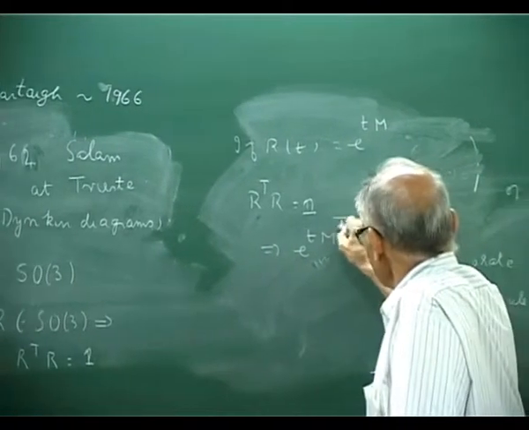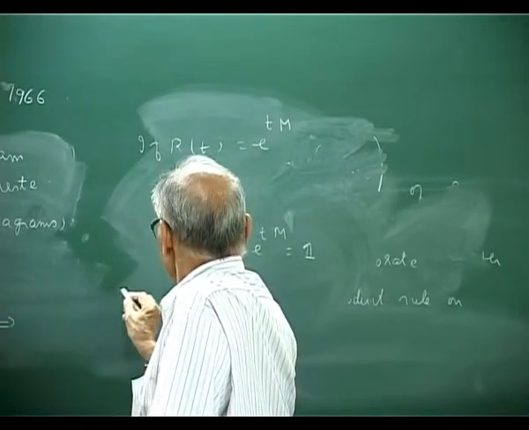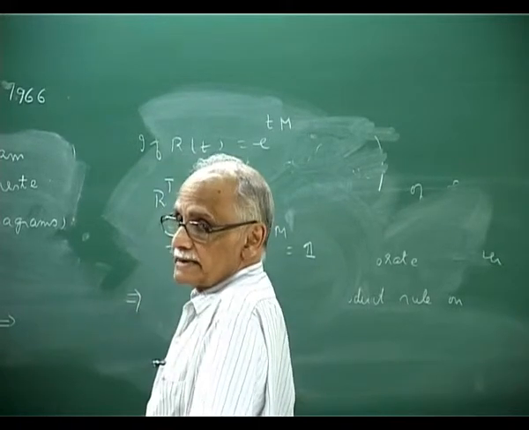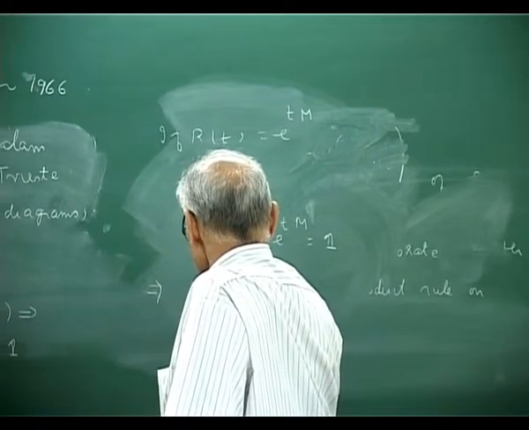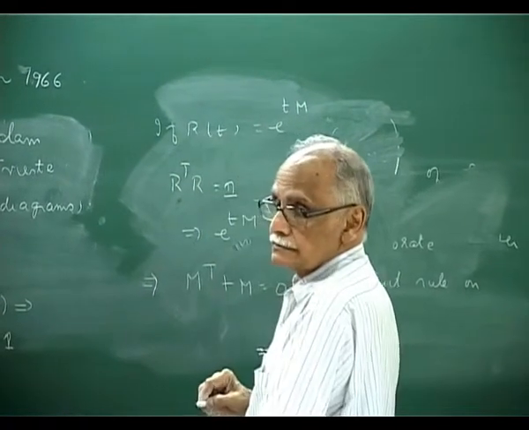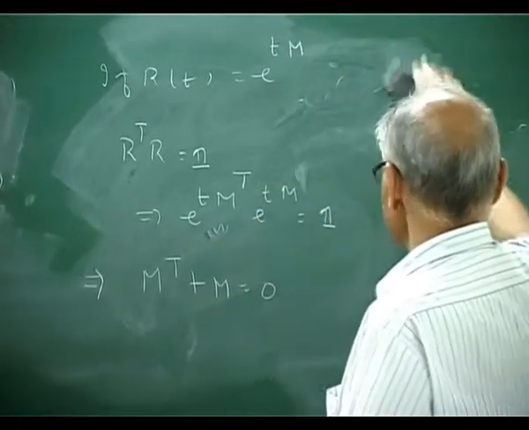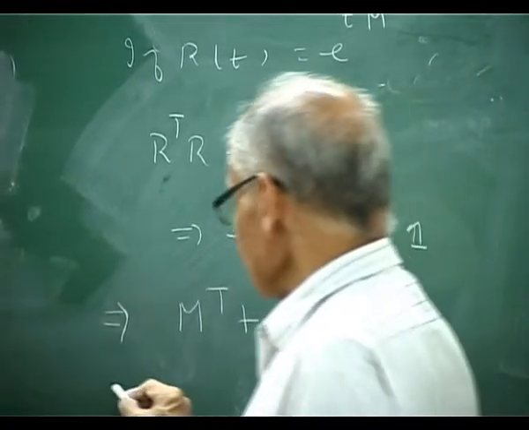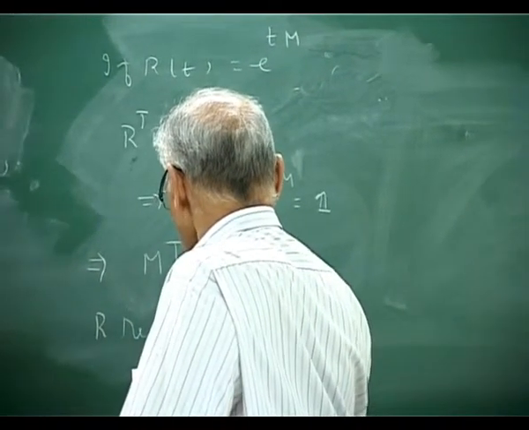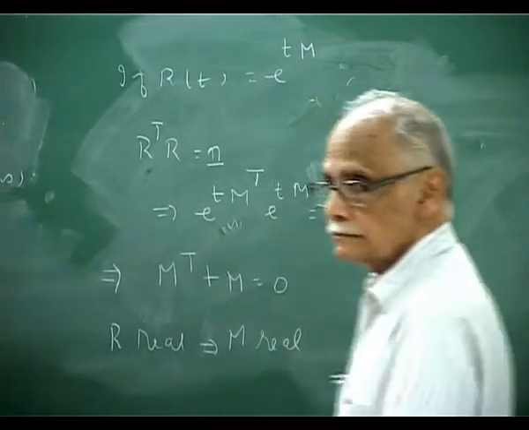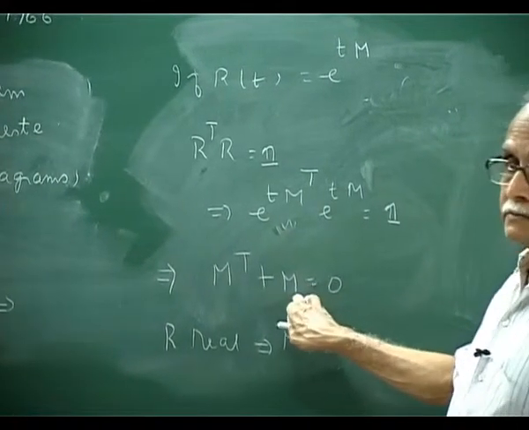Expanding in powers of T, you get m transpose plus m is 0. So m is antisymmetric, but R is real, which implies m is real.